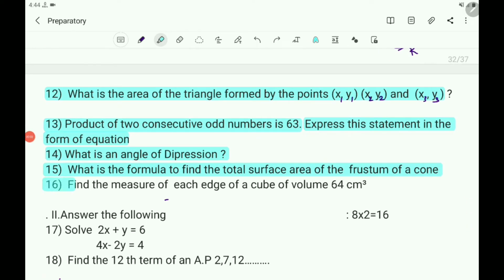16th question. Find the measure of each edge of a cube of volume 64 cm cube. Find the measure of each edge of a cube of volume 64 cm cube. It completes the second main question, 8 questions.